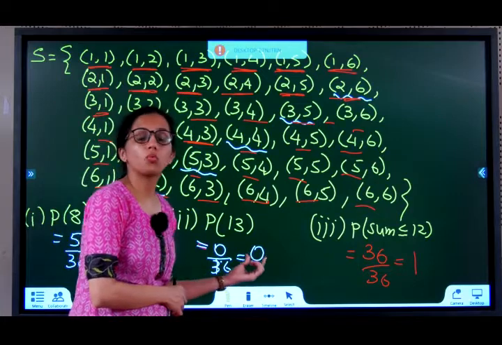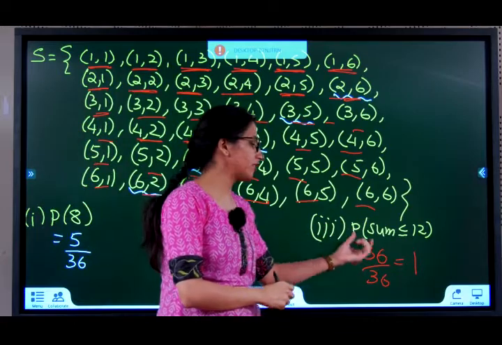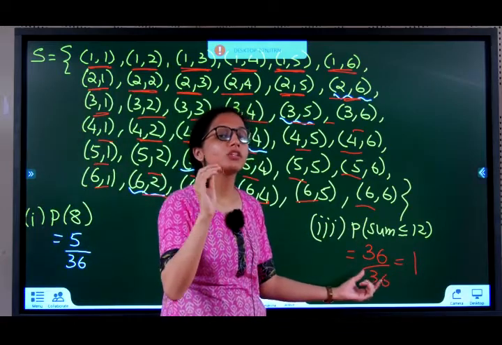Small question for you. Probability of an event is 0. What is this event called? Impossible event. Probability of an event is 1. What is this event called? Sure event.